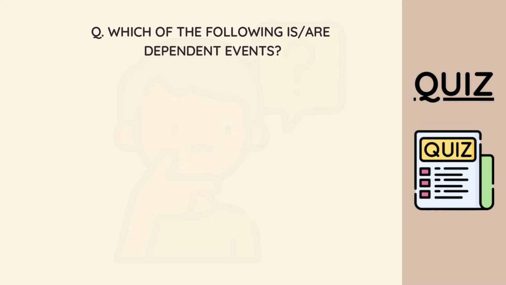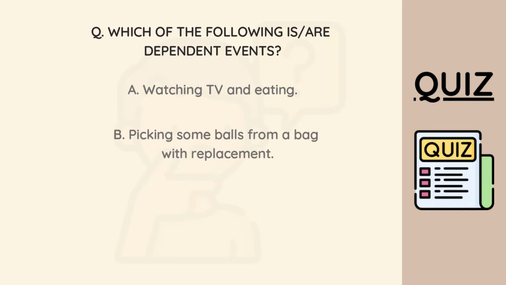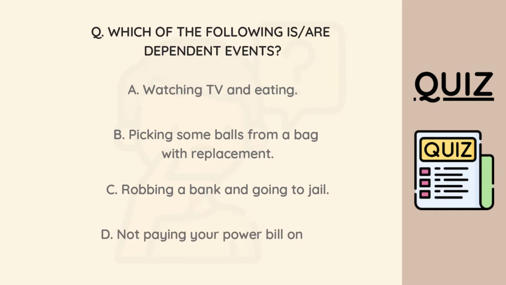Option A, we have watching the TV and eating. Option B is picking some balls from a bag with replacement. Option C is robbing a bank and going to jail. And option D is not paying your power bill on time and having your power cut off.